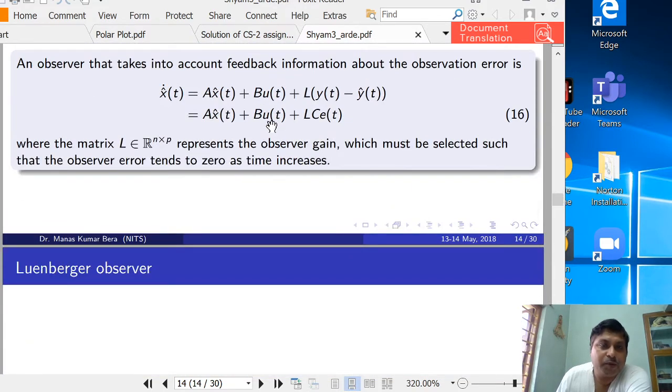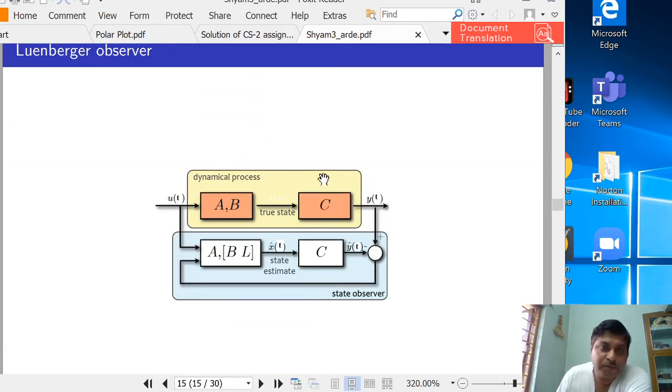Here you find that we require the information of u(t) and y(t). The y(t) is the output of the original system and u(t) is the input given to the system. Assume this is a dynamical process for which A, B, C are known to us. With this A, B, C we build an observer where the same input is given to the observer, and the output of the system is compared with the output of the observer, multiplied with a suitable gain, and fed back. This is the scheme of the observer with the dynamical process.